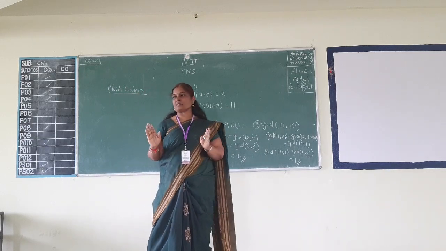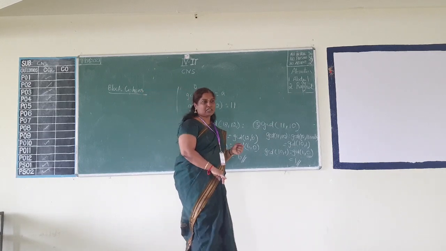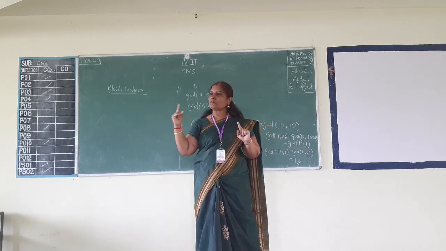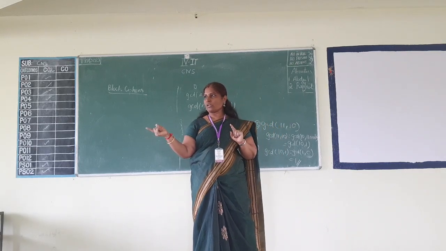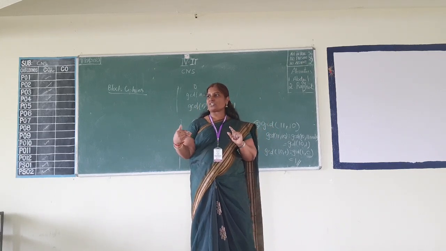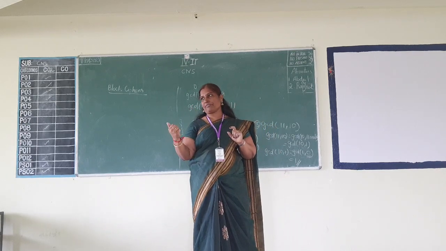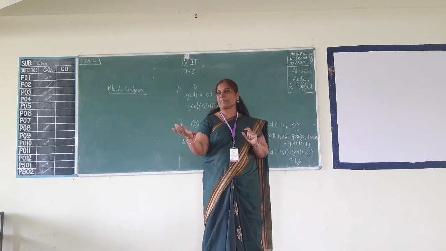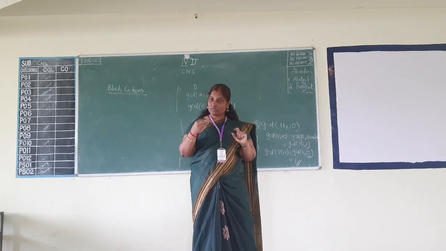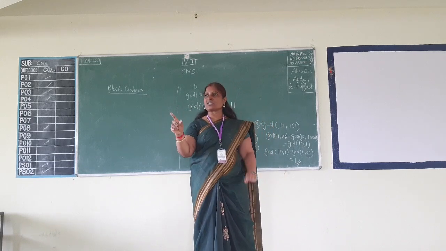Who will be creating this key? There are so many ways to create this key. One possibility is that the sender may create a key and give the key to the recipient. Okay, so I am the one who is going to send you a message. Now I will send my message along with the key, or my key will come at time t1. You will receive the key first, and then like we are receiving an OTP when we are doing some transaction, for which the OTP is generated. We are putting that OTP, only then the transaction is taking place.